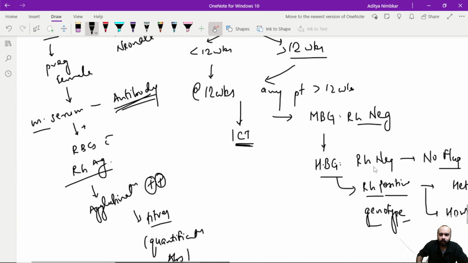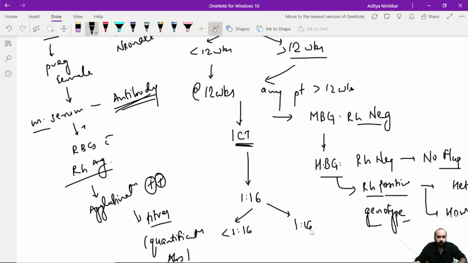Fine. Coming to this ICT, I have done the ICT in the visit. As I said, it can be below 1:16 and above 1:16. Now this is if the ICT has come to be positive. If it has come to be negative, then I don't need to worry at all. If negative comes, I will directly do testing at 28 weeks.